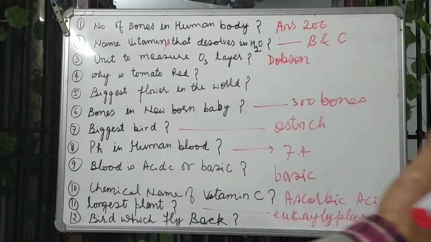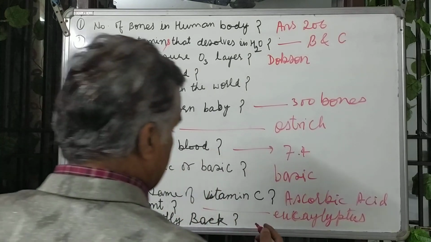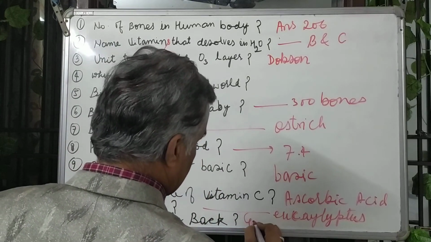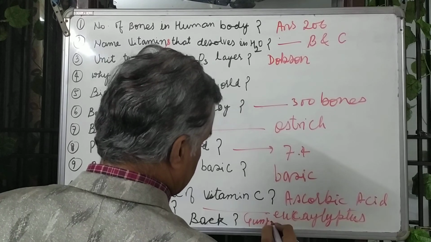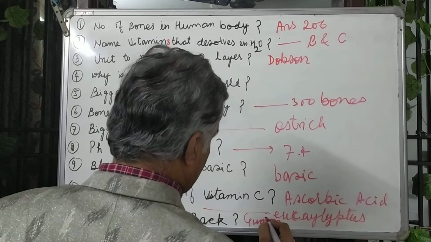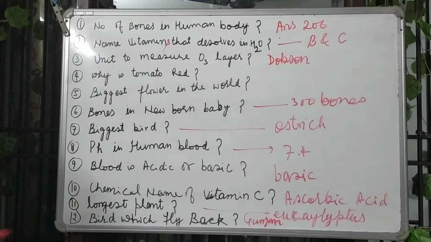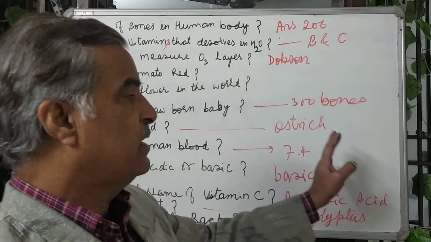And the bird which flies backward. A bird that can fly backwards. Its name is Gunjan. Gunjan is the bird that flies backward.